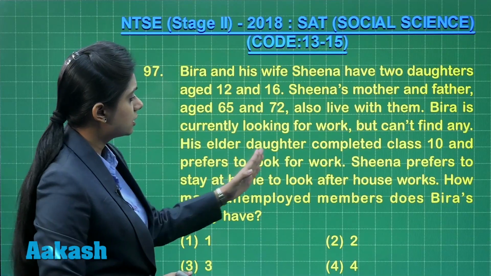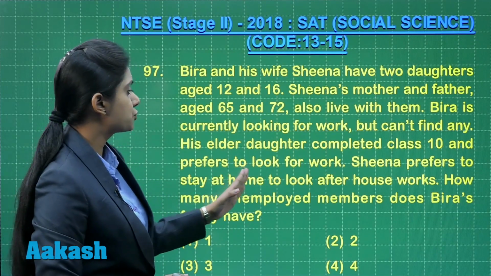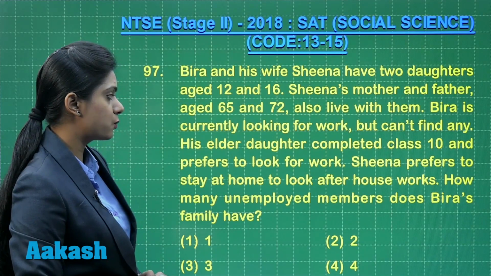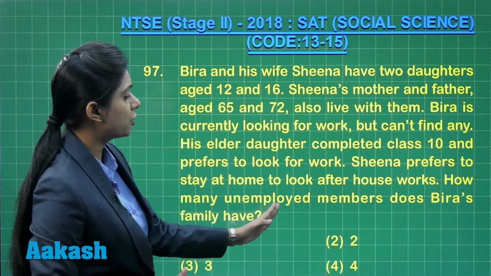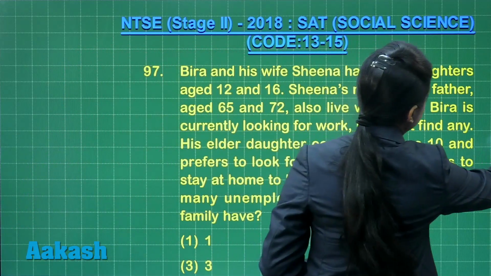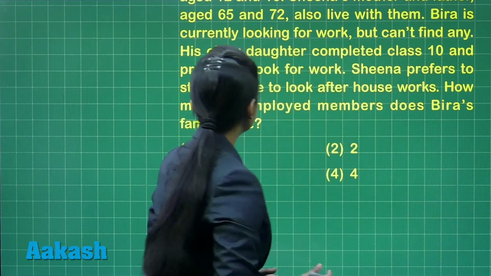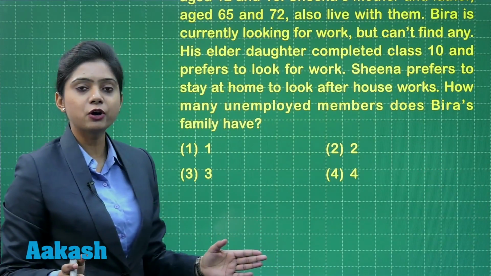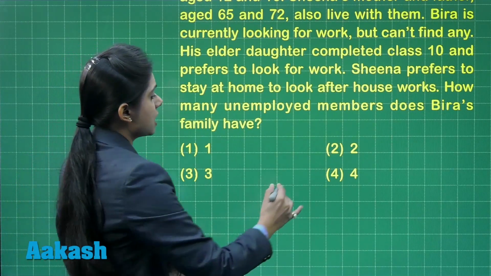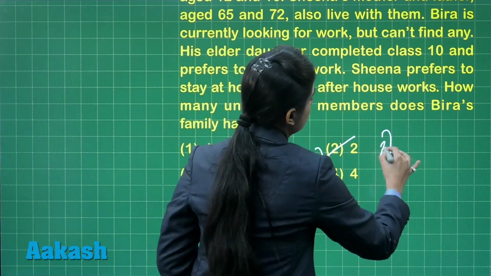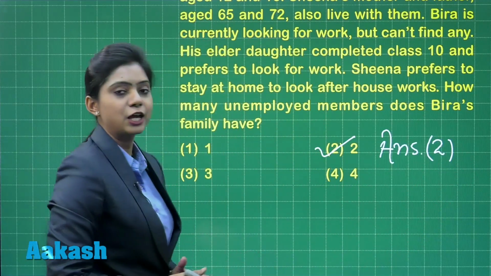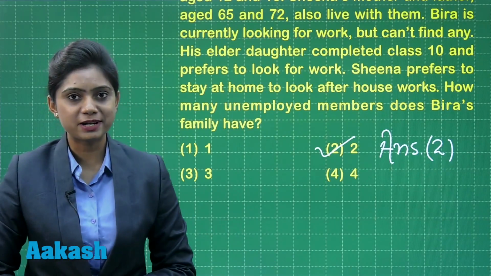His elder daughter completed class 10 and prefers to look for work. Sheena prefers to stay at home to look after the housework. How many unemployed members does Bira's family have? Now clearly in this question there are two people who are unemployed, Bira and his eldest daughter. So the correct answer is option number 2. I hope it's clear. Now let's move to question number 98.